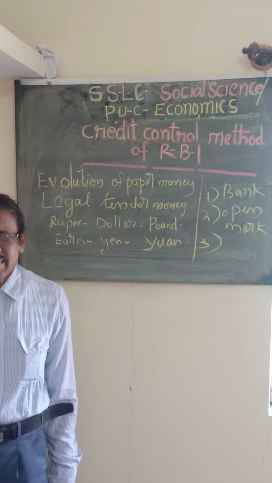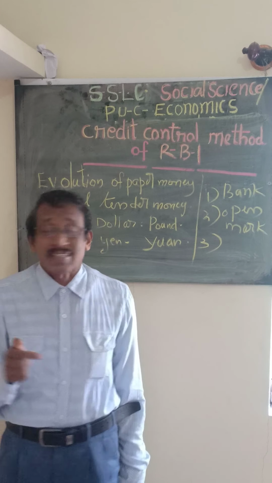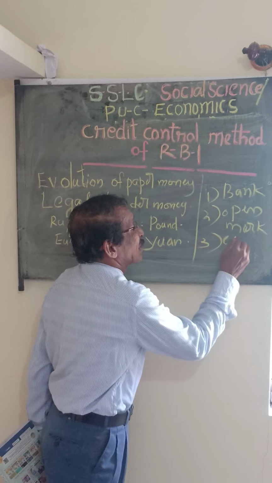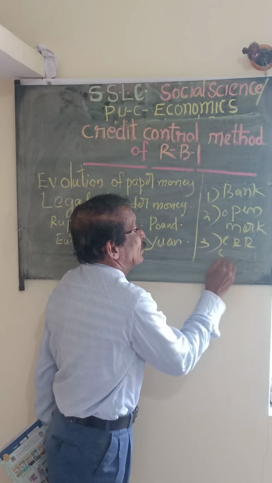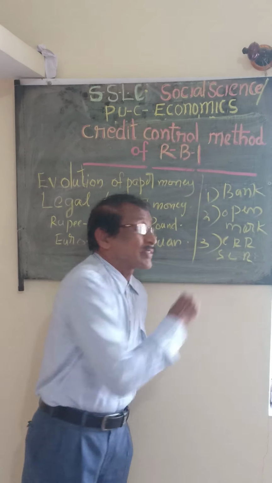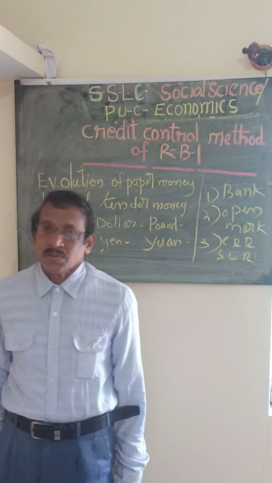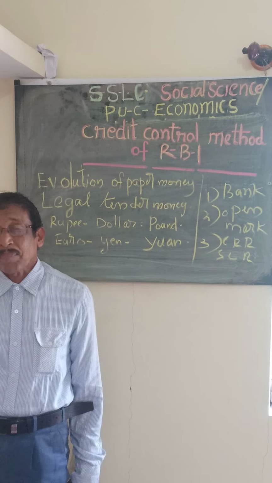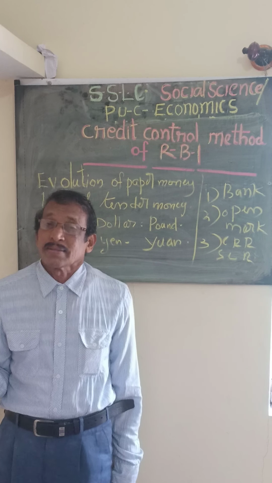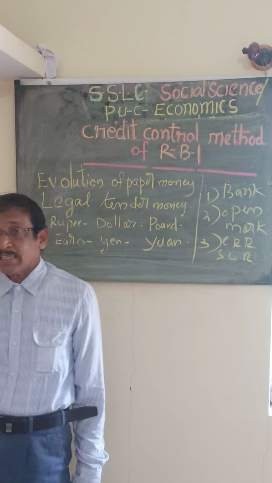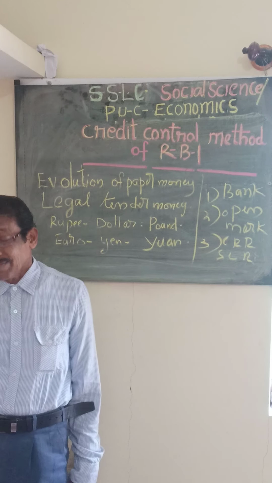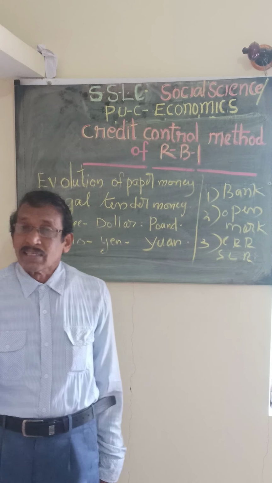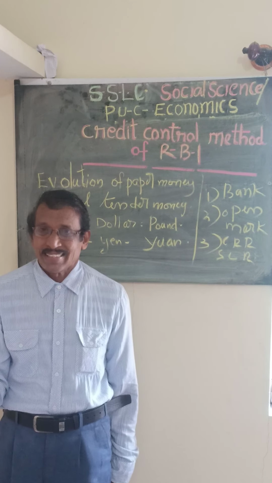That's another thing. Next one is the SLR. CRR, cash reserve requirements, and then SLR, that means statutory liquidity ratio. The Reserve Bank directs the banks to keep a certain percentage of their deposit in the form of gold, silver, or some other assets.